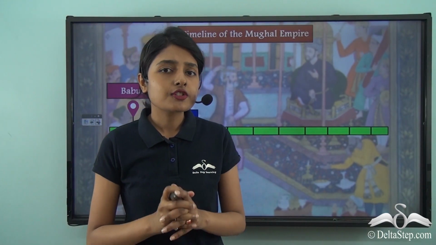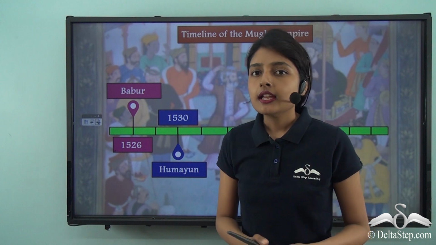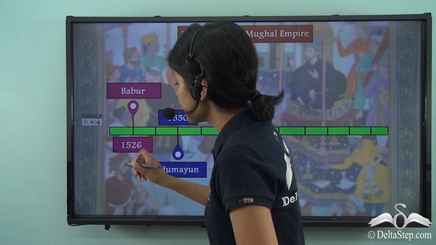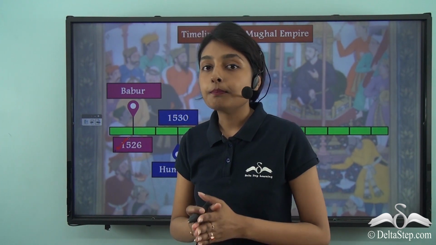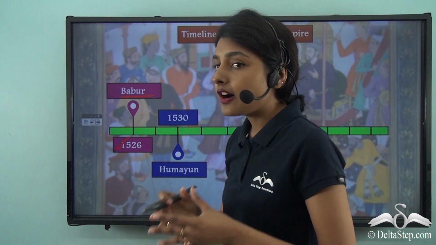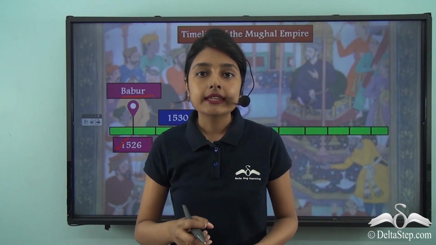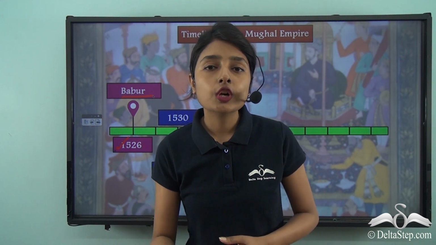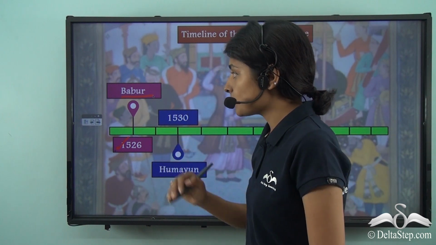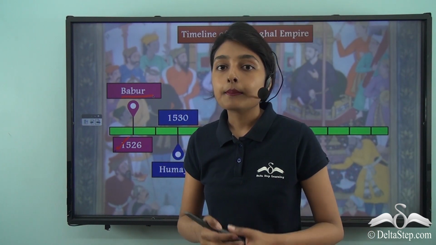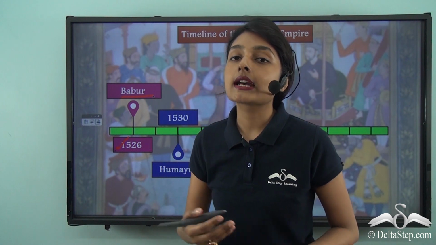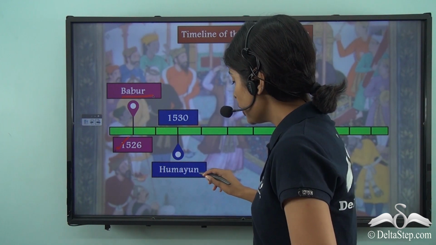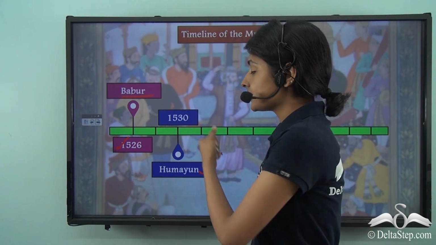The last lesson introduced us to this information that the Mughal Empire in the Indian subcontinent was established in the year 1526, and Babur was the founder of the Mughal Empire in the Indian subcontinent. We learned that after a period of 4 years, that is from 1526 to 1530, Babur's rule came to an end with his untimely death, and he was succeeded by his son Humayun in the year 1530.